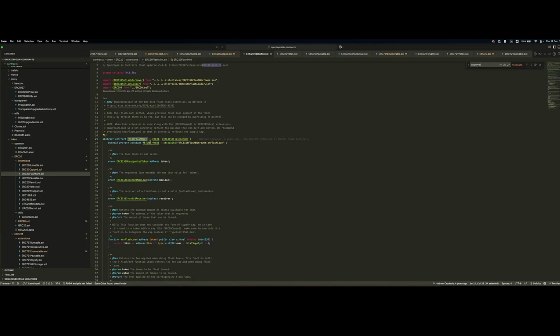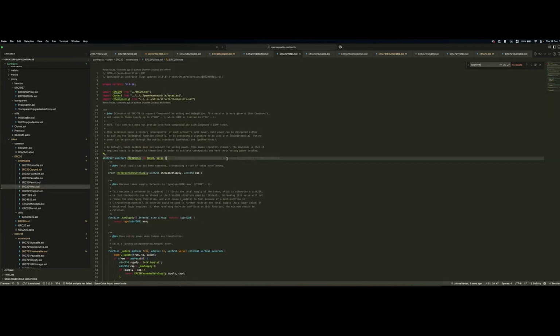This is an ERC20 flash mint, so it's a token that we're minting and burning the supply. But you will commonly see other use cases like liquidity providers and lending protocols. They don't really use this exact example, but they use liquidity pools that offer similar functionality. So in that case, you are actually borrowing maybe an ERC20 token or a native currency, and you are giving back that ERC20 token or native currency within the same transaction plus a fee, again for opportunities like arbitrage. The last extension I wanted to quickly go into is the ERC20Votes extension.